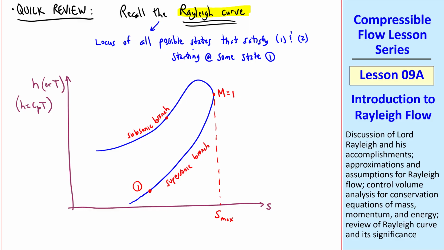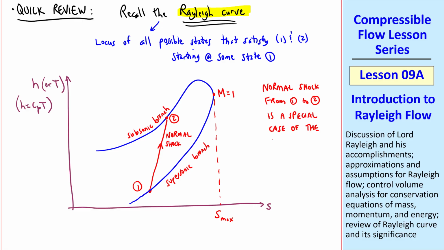Recall also that there was one other location on this curve that satisfies the normal shock equations. We called that 2. That's a special case of the Rayleigh curve, namely, the normal shock from 1 to 2 is a special case of the Rayleigh curve in which Q dot is 0. In other words, the flow is adiabatic. But there are many other points along this Rayleigh curve. If the flow were not adiabatic, we would move instead along this curve, depending on how much heat transfer we added.